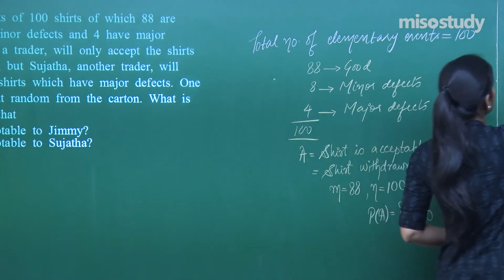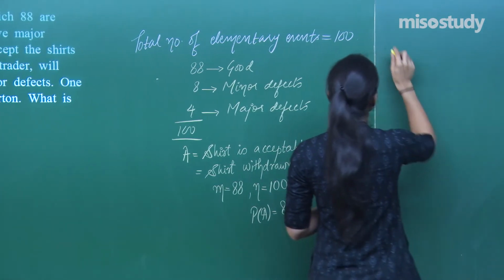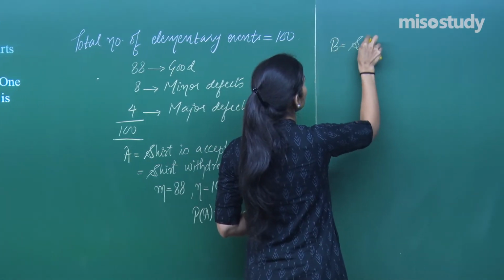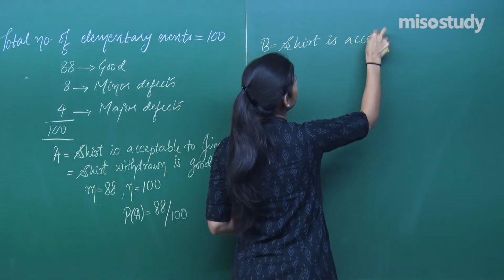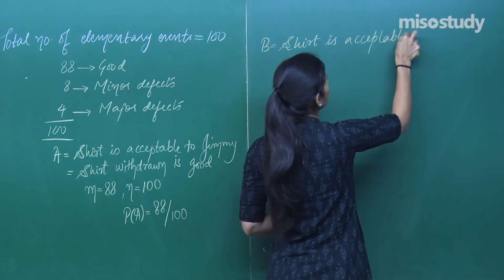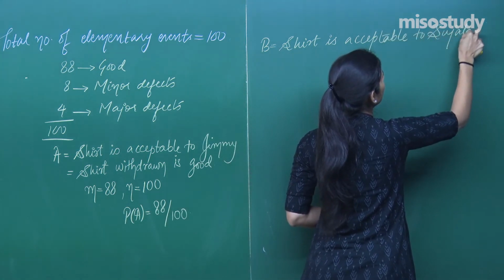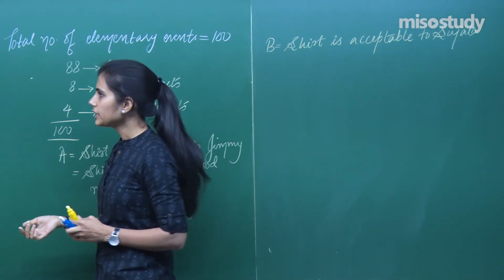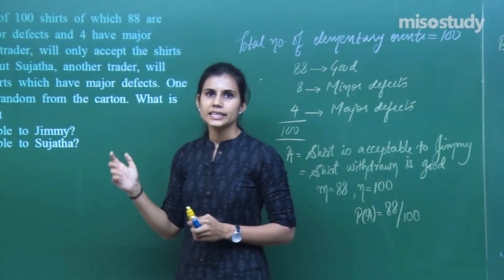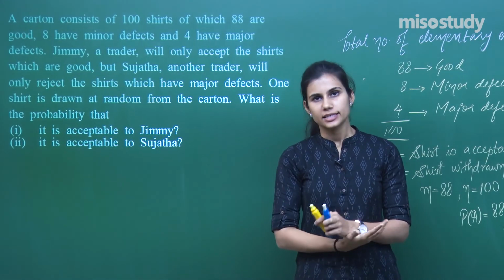Next it says that the shirt is acceptable to Sujata. Now here you cannot do this. What you cannot do, let me tell you. If the shirt is good, Jimmy is accepting it, and if the shirt is good or has minor defects, then Sujata is accepting it.